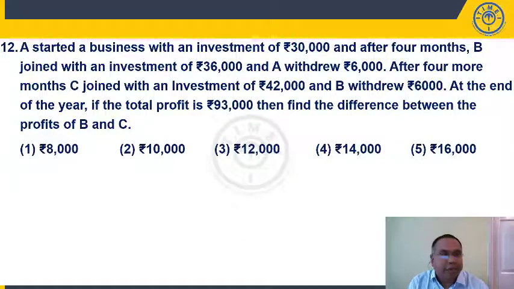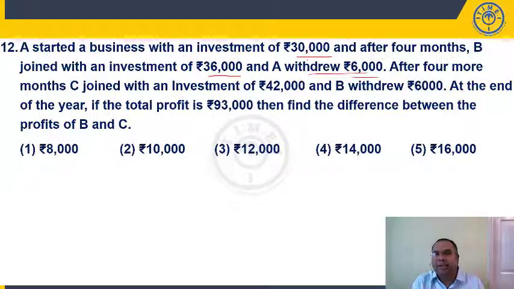So question number 12, students. A started a business with an investment of 30,000, and after 4 months B joined with an investment of 36,000 and A withdrew 6,000. That means for the first 4 months A was there, investing 30,000 for 4 months. After 4 months B is joining the business with 36,000. After 4 months A is withdrawing 6,000.